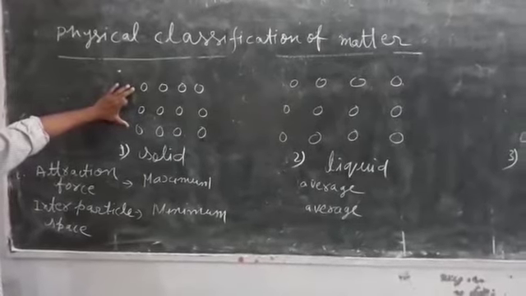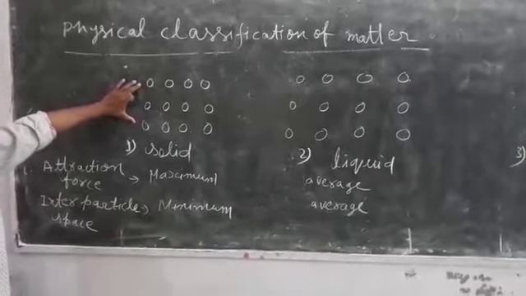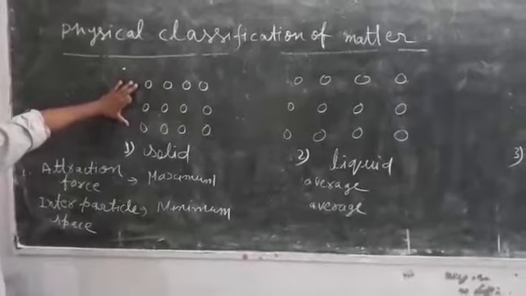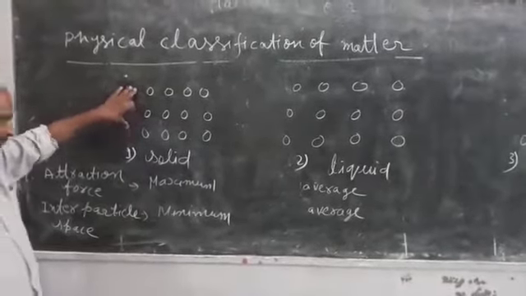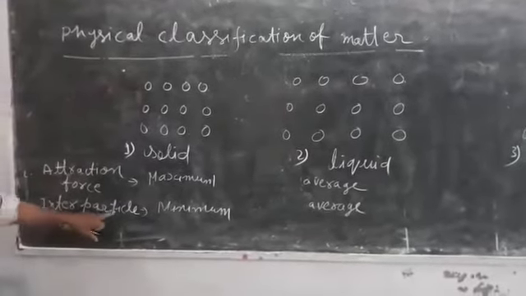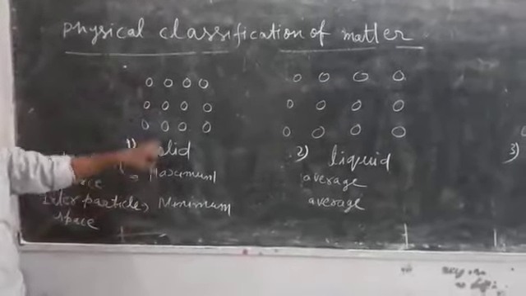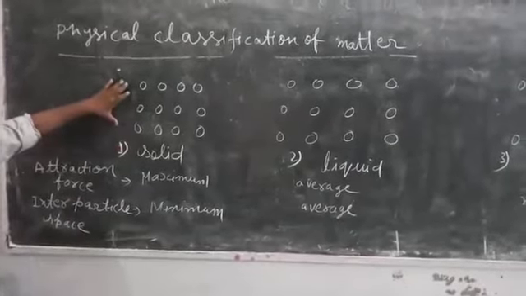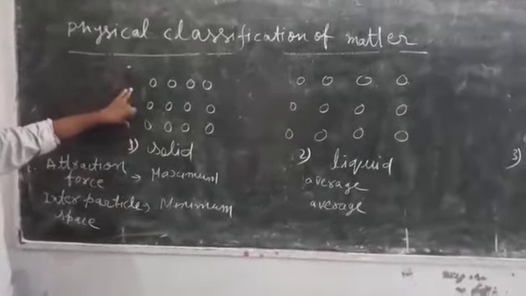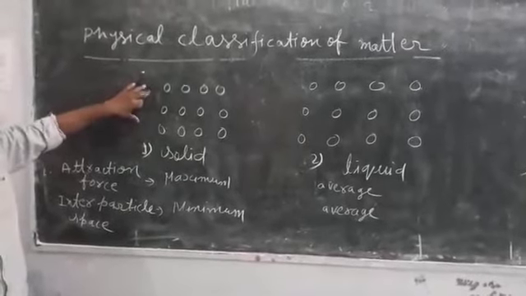That is why the particles of solids are rigid. They are hard and they have minimum interparticle spaces. Solids possess fixed shape and size.